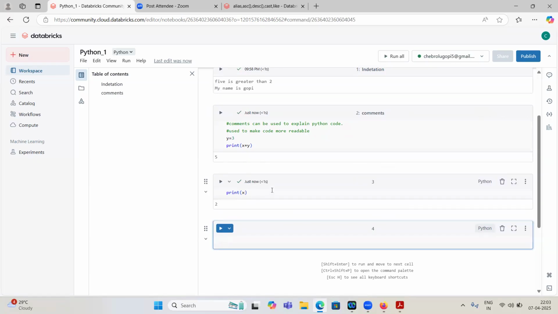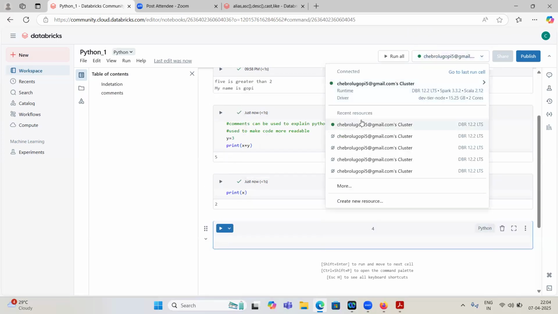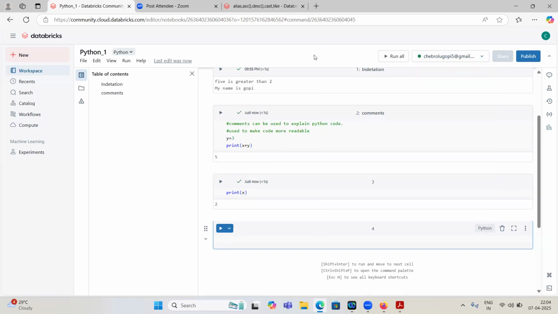So in Databricks, what happens? We have a cluster, right? Whenever you type x equal to 2, it will be memorized by the cluster. In the memory location of x, x equal to 2 is already stored. If you delete it, it won't erase. Whenever you clear this cluster, if you detach and reattach, then only it will be removed from that memory. Otherwise, x equal to 2 will be memorized by this cluster for its lifetime.